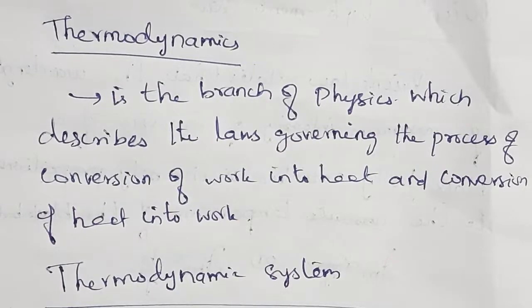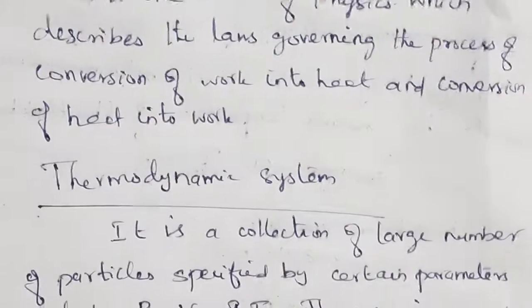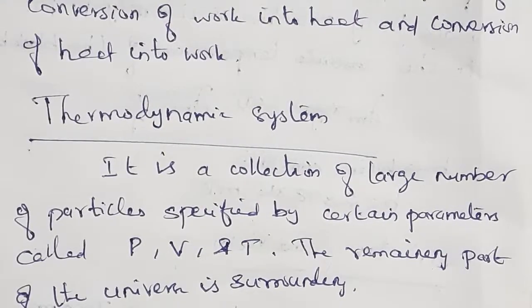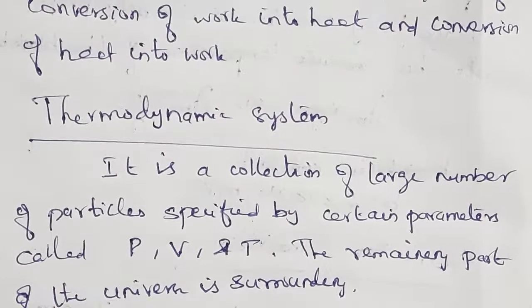Let's see first the thermodynamic system. What is meant by system? It is a part of the universe, a special or finite part of the universe.